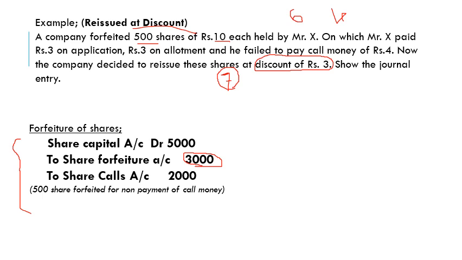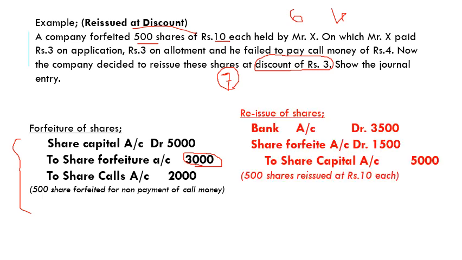Next the company is again reissuing these shares to another party. Now the company is reissuing at a discount. That discount should be adjusted from the share forfeiture account. So let's see how the reissue entry will look.